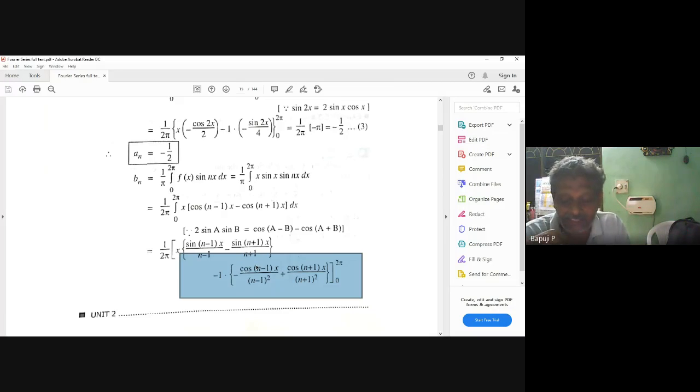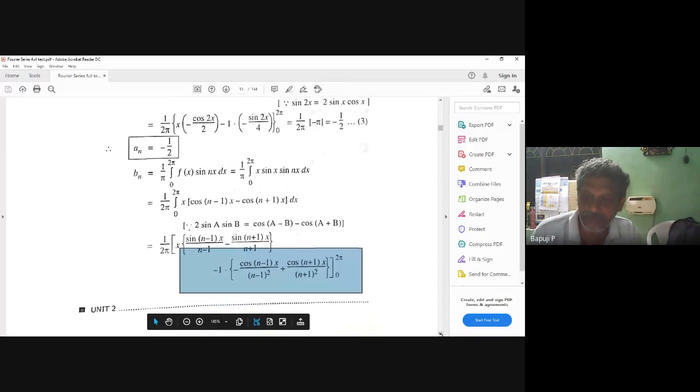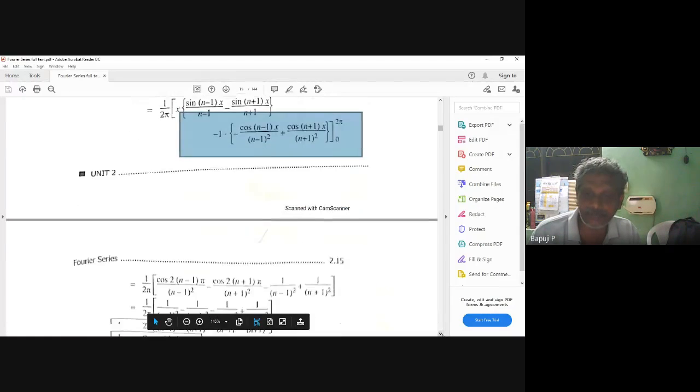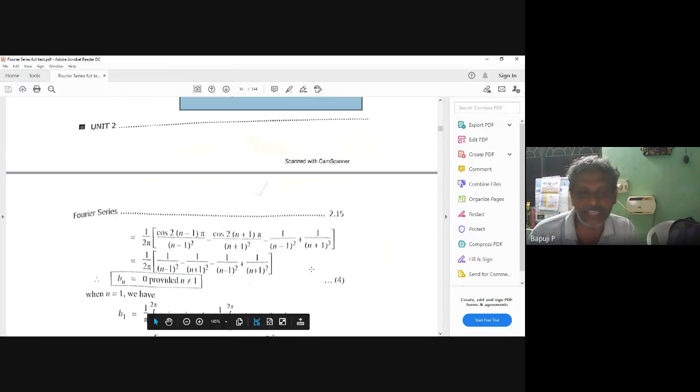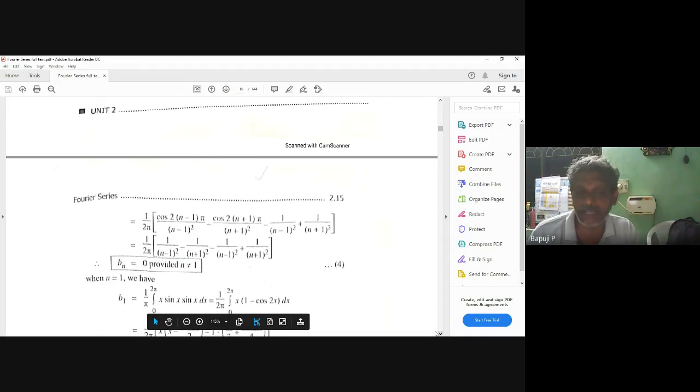Now immediately you can ask me what I will do if n is equal to 1. Ask me. Ask, yaar. No, you don't want to ask. Now you will find B1. See, a lot of story explained. Everything vanishes. Finally, I will reach B1. What is bn, my formula? Integral of f of x sin nx. B1 is what? F of x sin x. But sin x into sin x is what?